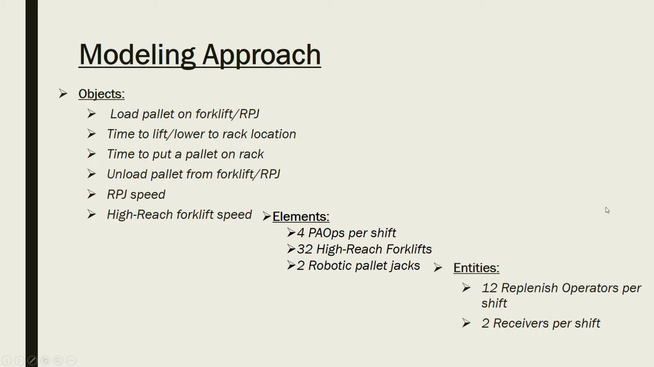For our modeling approach, we have objects, which were load pallets on the forklift, time to lift or lower to rack location, time to put a pallet on rack, unload pallet from forklift, RPJ speed, and high reach forklift speed. For our elements, we had the 4 operators per shift, 32 high reach forklifts, and 2 robotic pallet jacks. For our entities, we had 12 replenish operators per shift and 2 receivers per shift.